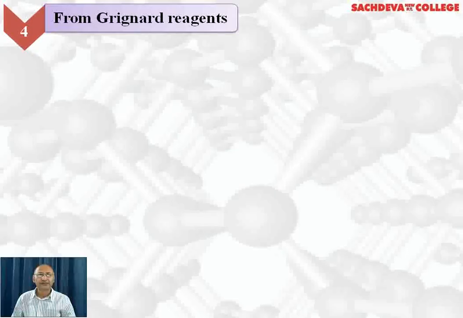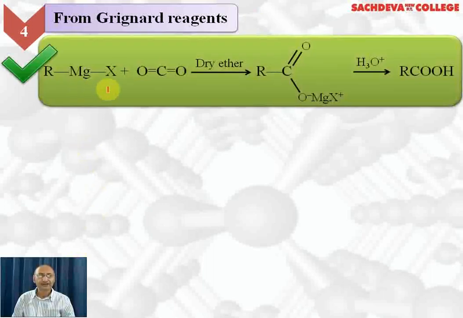Let's continue with the methods of preparation of carboxylic acid. Now we are going to take up from Grignard reagent. RMgX is Grignard reagent. We will treat it with carbon dioxide. Carbon dioxide will be polar, so we will get RCOOMgX, followed by acidic hydrolysis, which will give carboxylic acid plus hydroxy magnesium halide.